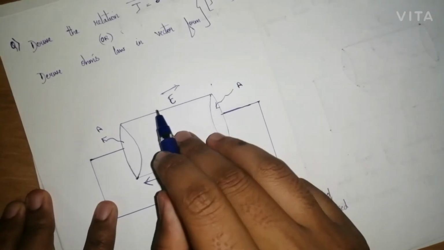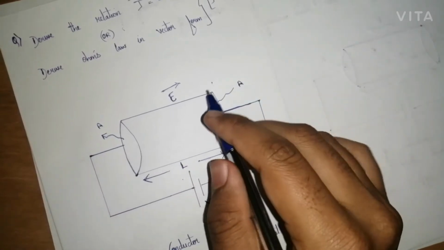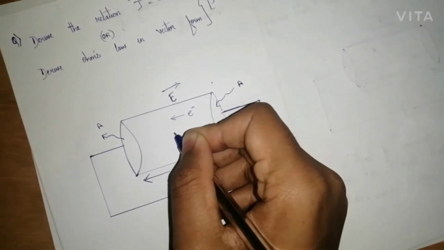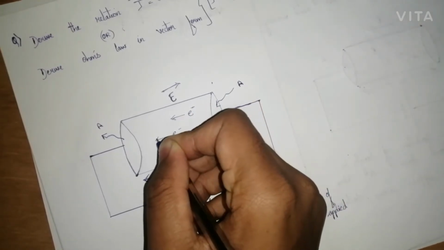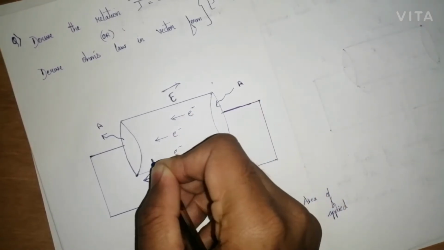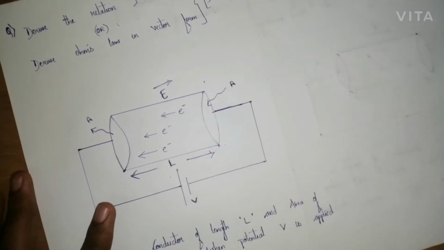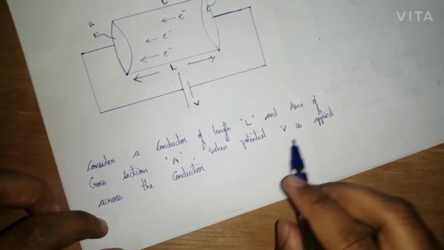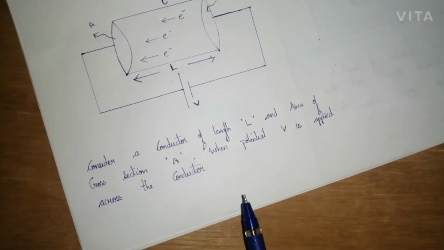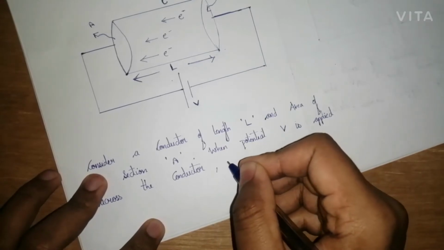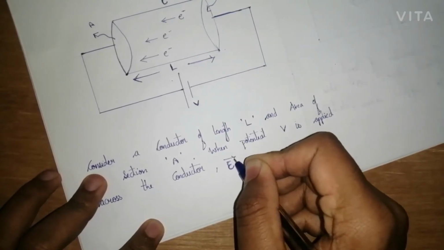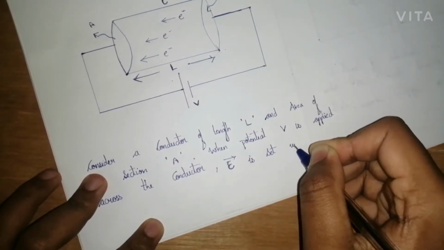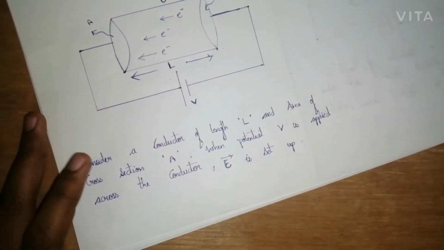As soon as the electric field is applied, electrons are drifted in the opposite direction. So when potential V is applied across a conductor, electric field E is set up. This will be your description.